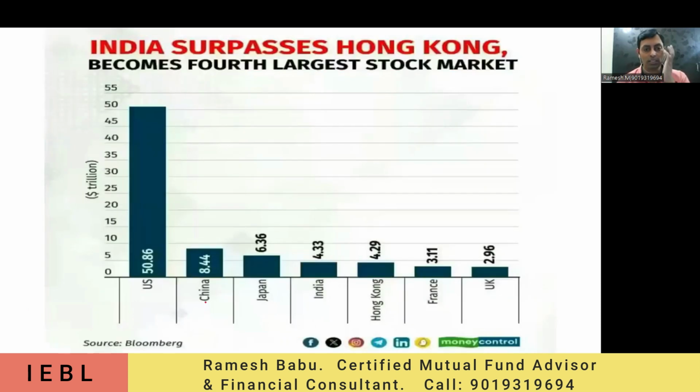If you look at the share market worldwide, what is the current position? Currently India has reached the fourth largest stock market. Above us are Japan, China and the US. This is the latest information, so you can check it out.